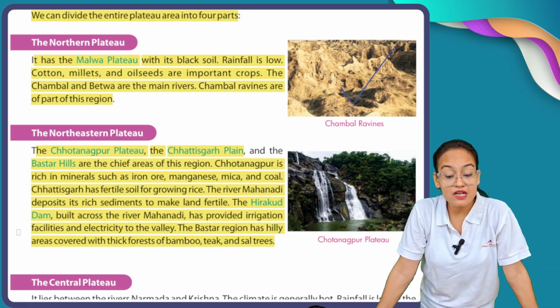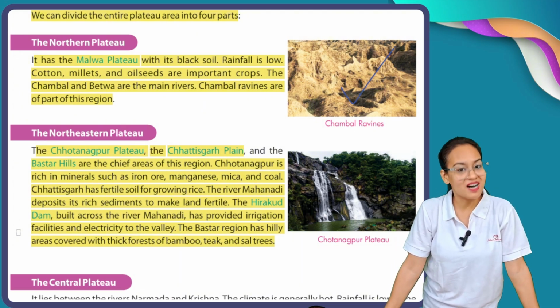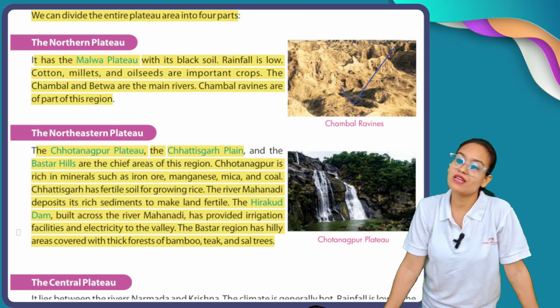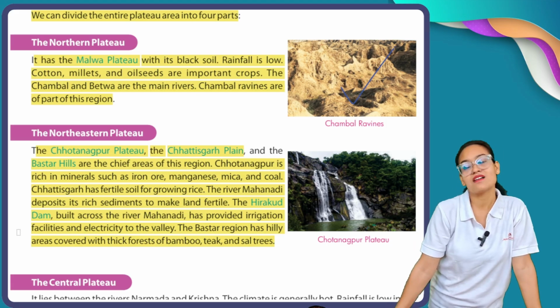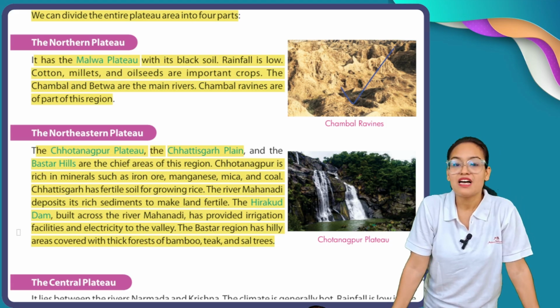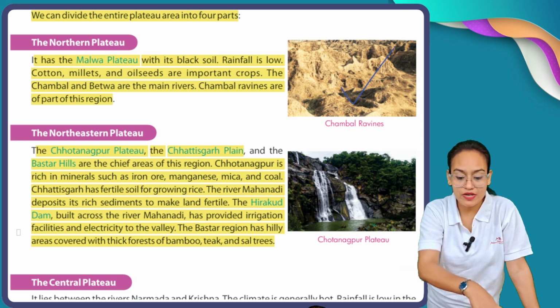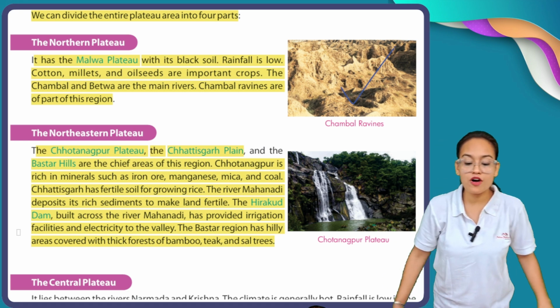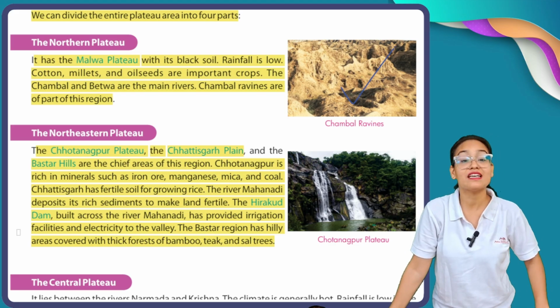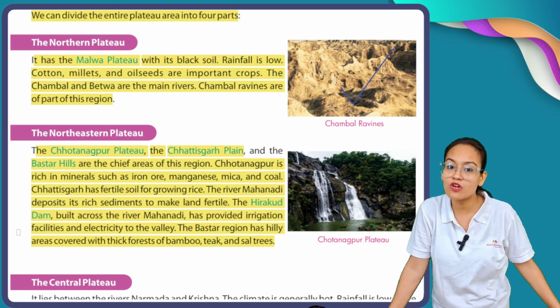The Hirakud Dam is built across the river Mahanadi. Now the most famous dam after the Bhakra Nangal Dam is our Hirakud Dam. The Hirakud Dam is built upon the Mahanadi River, and it is useful for providing irrigation facilities and electricity throughout the Chota Nagpur Plateau.